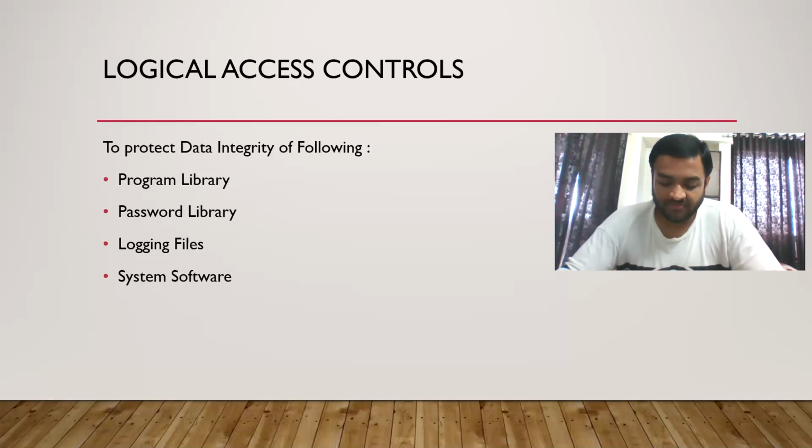Now again from the beginning, you can remember this as ABD data peoples: application software, backup files, data dictionary, data, library, logging, system. A password library, program library, logging files, system software. So these are the components where you need to install logical access controls to protect the data integrity.